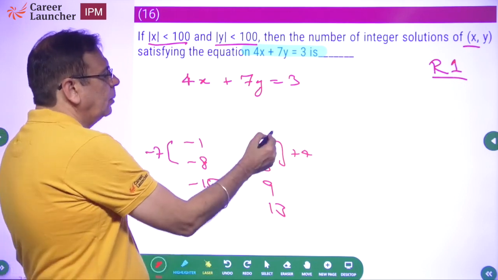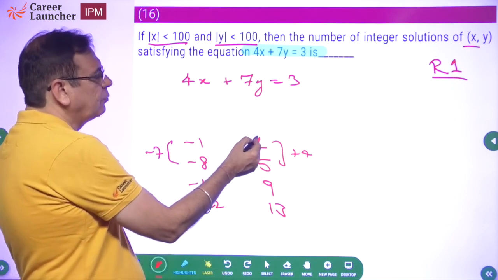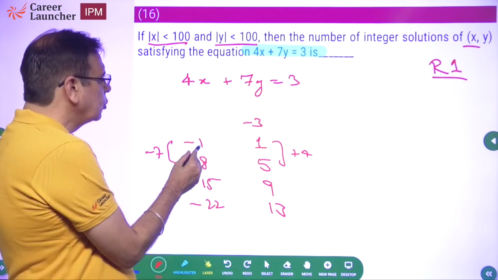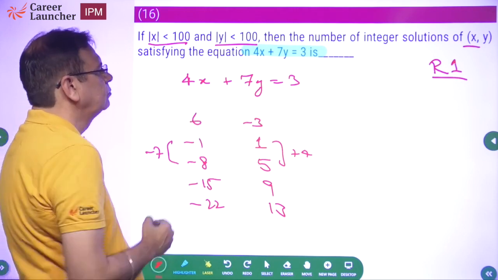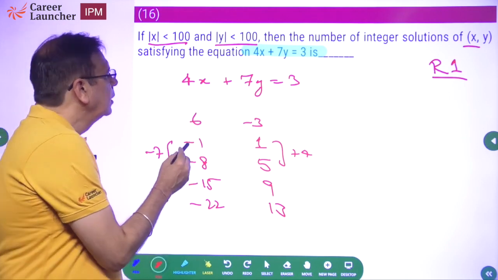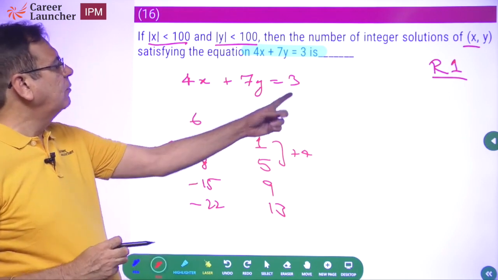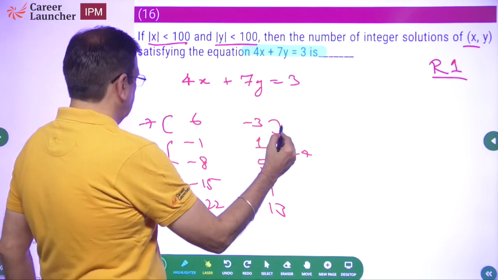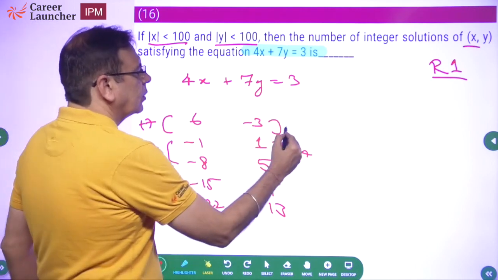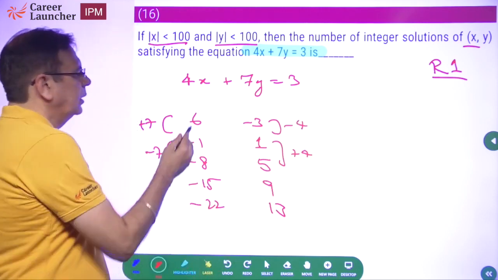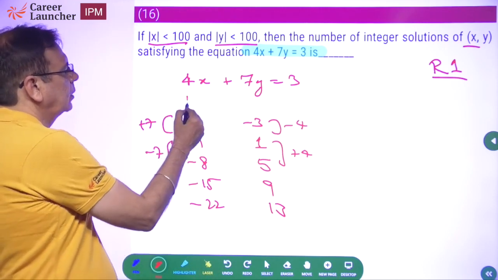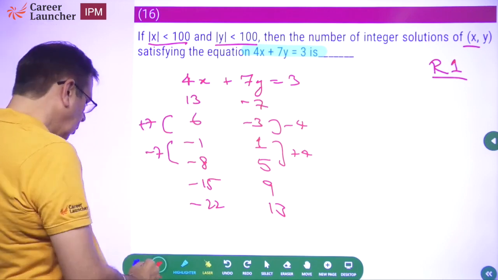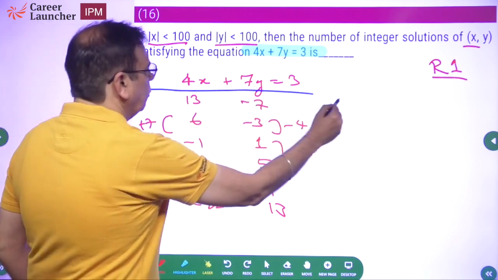What should it be? Reduced by 4. If y reduces by 4, this will become minus 3, and x should increase by 7. Again, 24 minus 21 is 3. So this is plus 7, and this is minus 4. Next one would be plus 7, 13, and minus 4, minus 7. Okay, so this is the sequence we have.